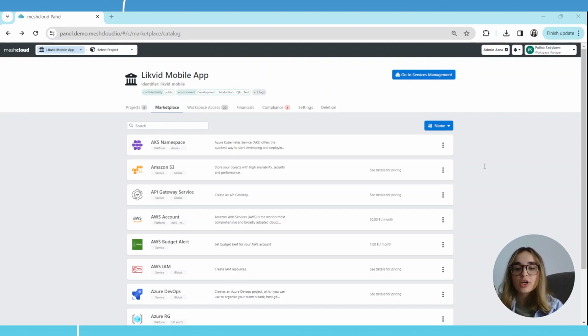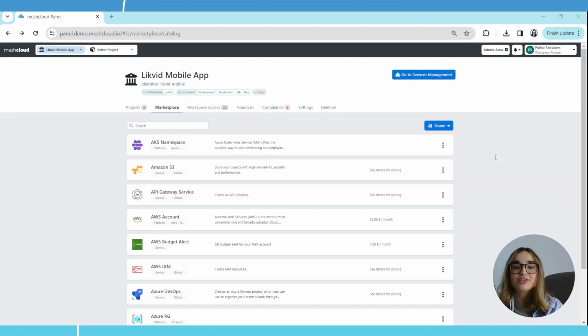So as I said before, it offers the catalog with all your services, with all your platforms at a glance. For example, before you needed to go really deep to see some available services, but right now you have them all in one view. You can compare them, for example, if they look the same, you can choose the cheaper one or the more powerful one. You can also go deeper and check documentation for the service, or just take the time to discuss with your coworkers if you don't want to book right away based on the description and pricing.